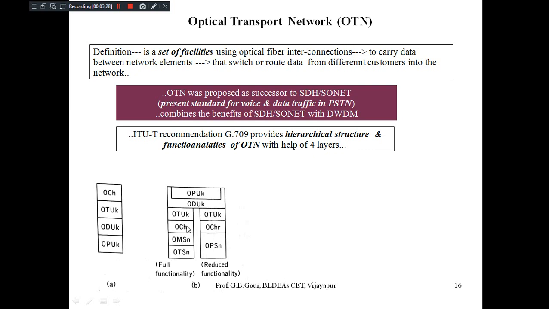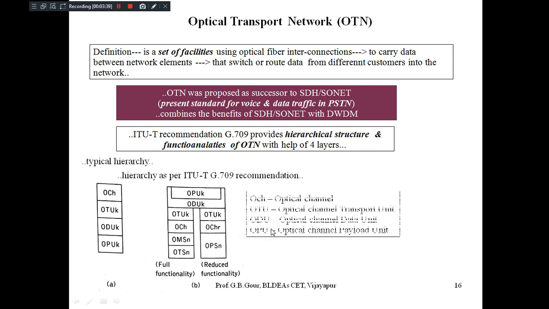On one pillar you can see all 4 layers: optical channel transport unit, optical channel for multiplexing, and another optical channel for transport.